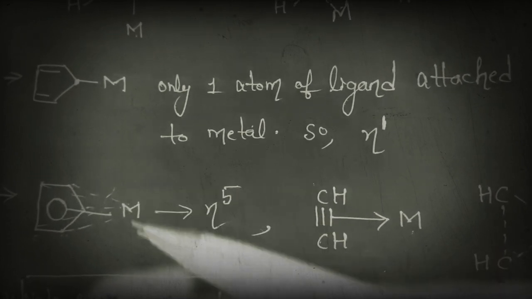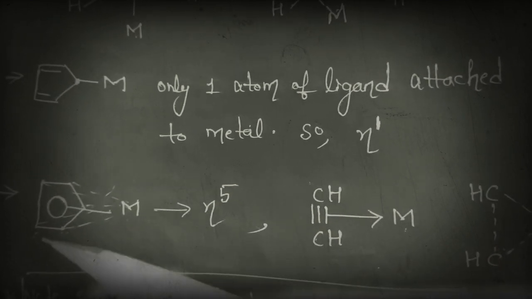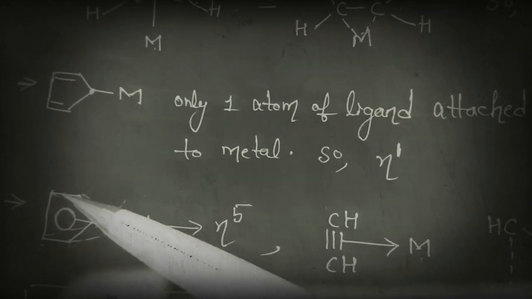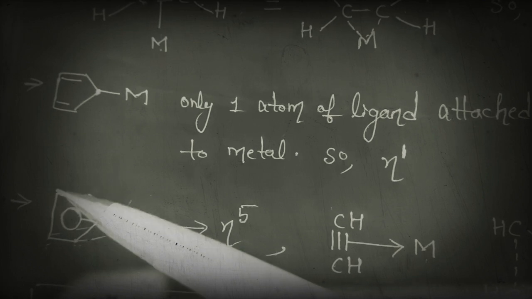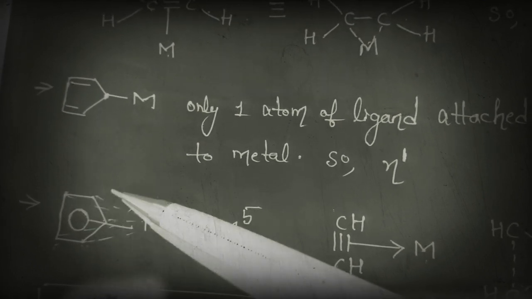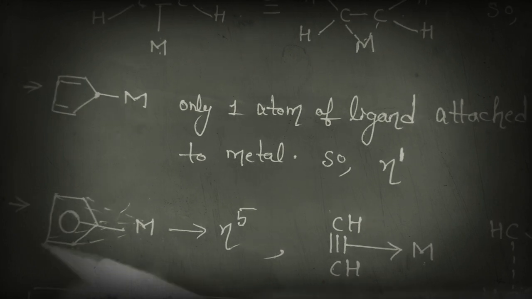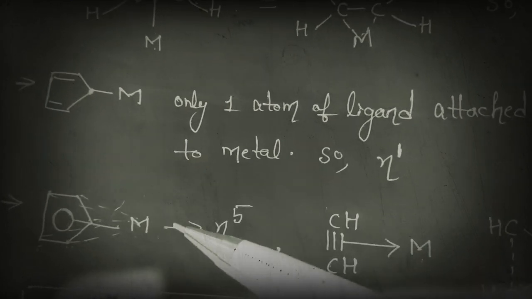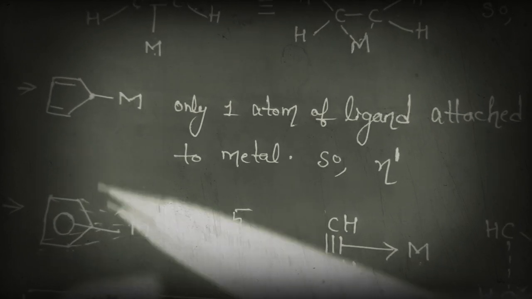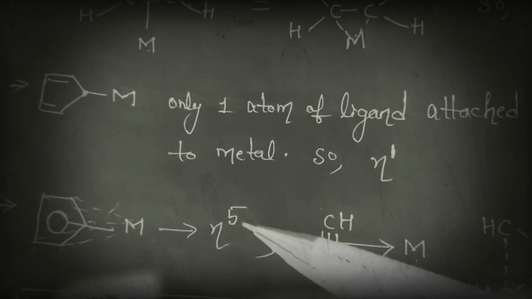If in any case they give a ring like this, we just have to count the number of carbon atoms. So 1 2 3 4 5. So here the metal is connected to all the 5 atoms of this, so here the hapticity is 5.